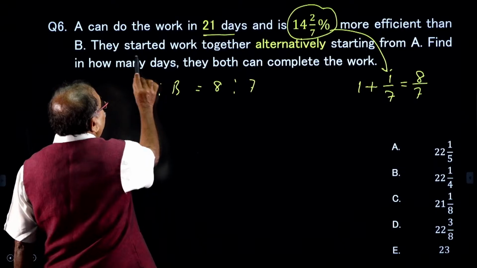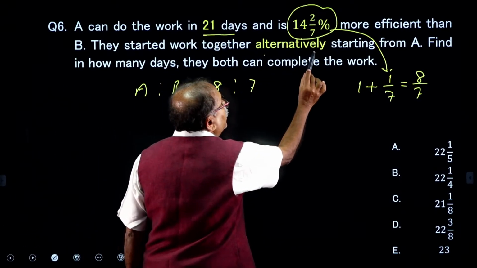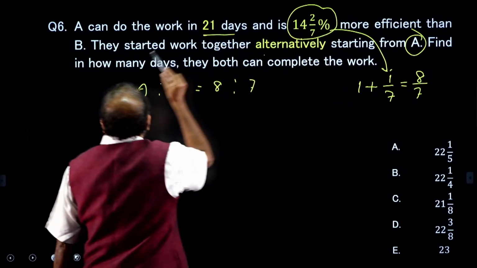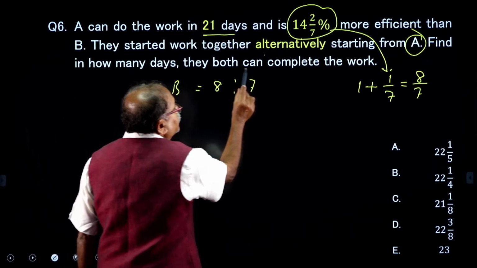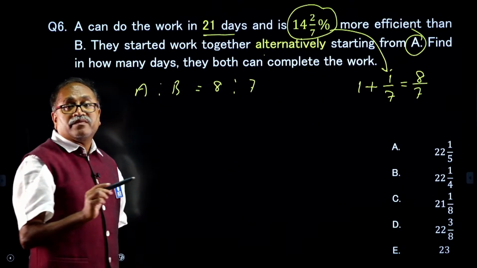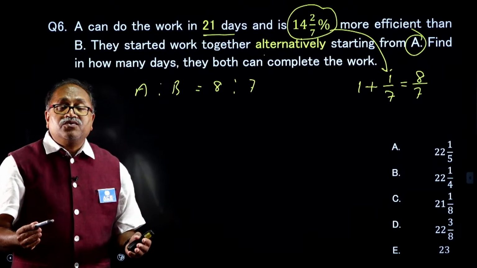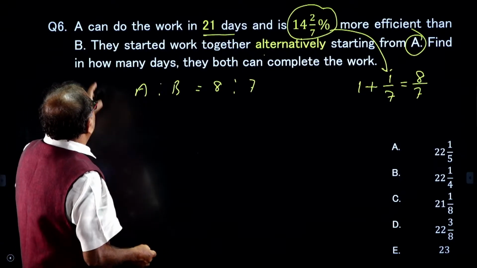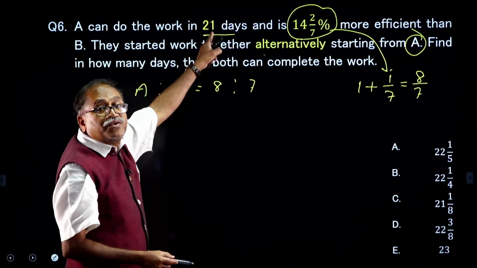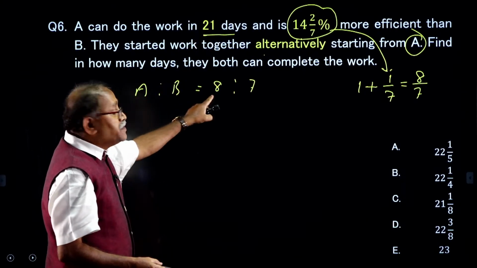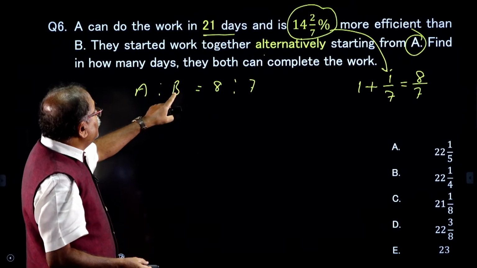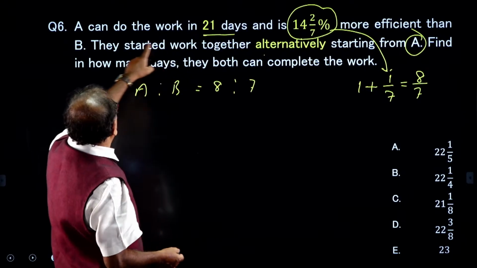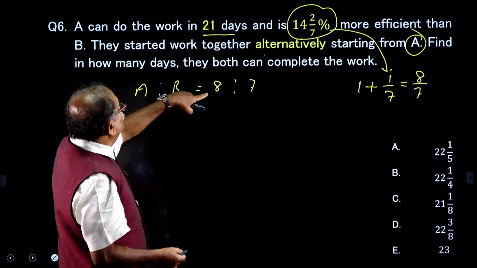The next one, they started the work together alternatively starting from A. Find in how many days they can complete the work. The very first thing I need to find out is how much is the work. A can complete a work in 21 days, and A is more efficient.